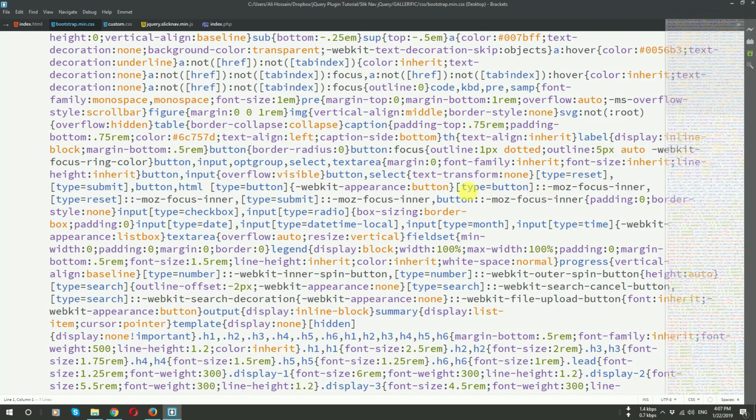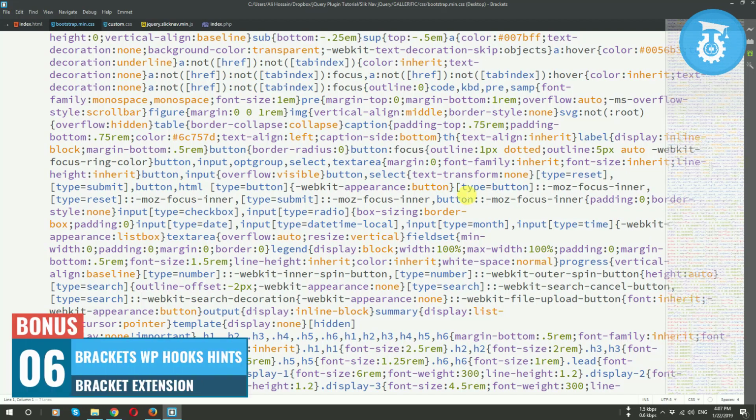Those are the 5 extensions that I suggest you to use in Brackets. You are here, that means you are liking this video, and only for you I have an extra bonus feature, and that is Brackets WordPress Hint. If you are a WordPress developer, I suggest you to use this extension. So let's install this, and then I can let you know why you should use this extension.